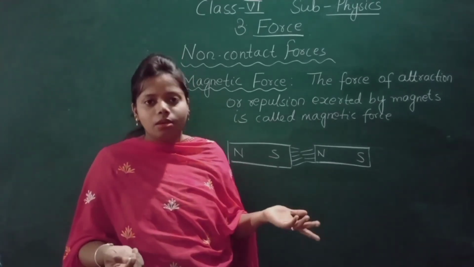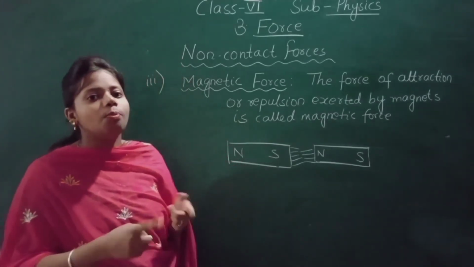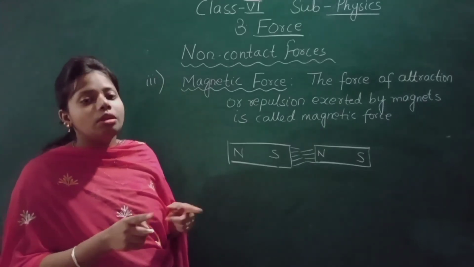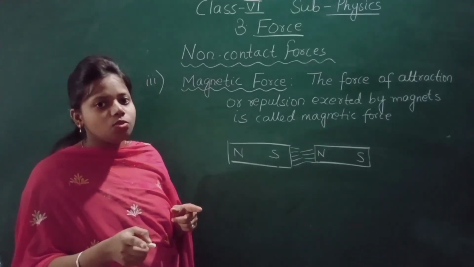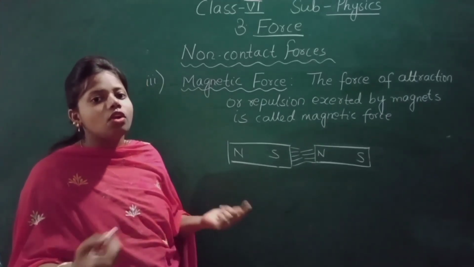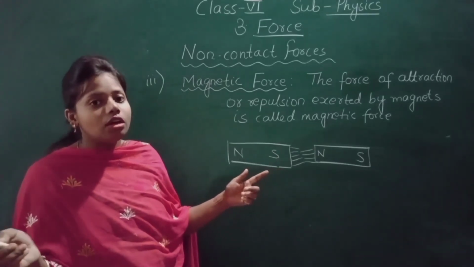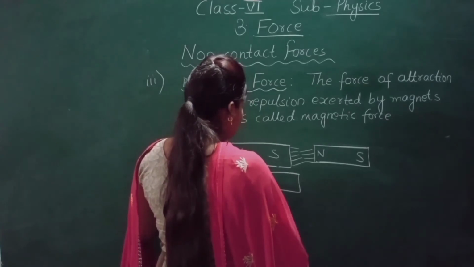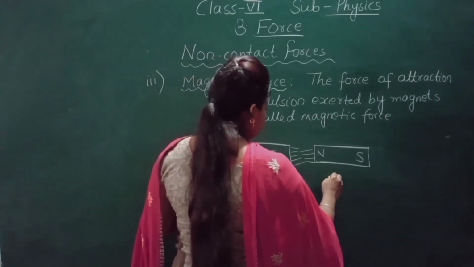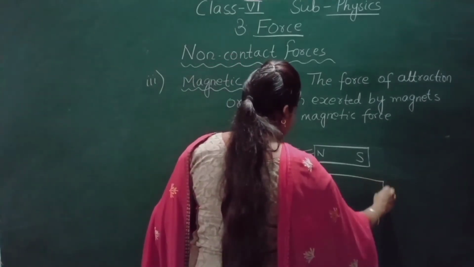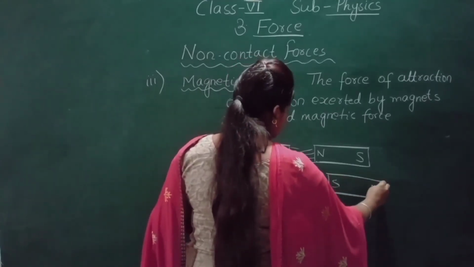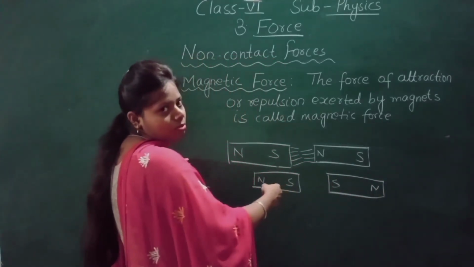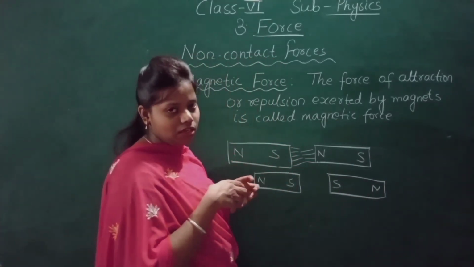Now, when they get repelled, that is the case when both the poles are the same. It will not get attracted, repulsion will be there. So when I bring the two magnets, one magnet is here, this is south, this is north. When both the poles are the same and you try to bring them near, they will not get attracted.